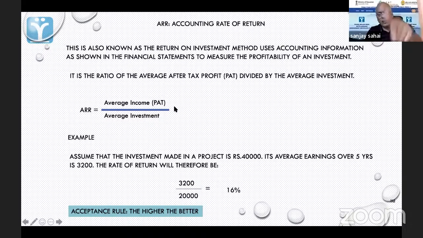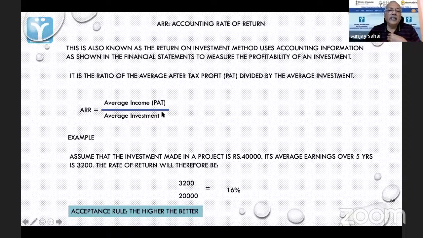But as we will see, it is not straight profit after tax. It's like saying profit before interest but after tax. So they don't want to take the interest part here. And the average investment is basically after depreciation.